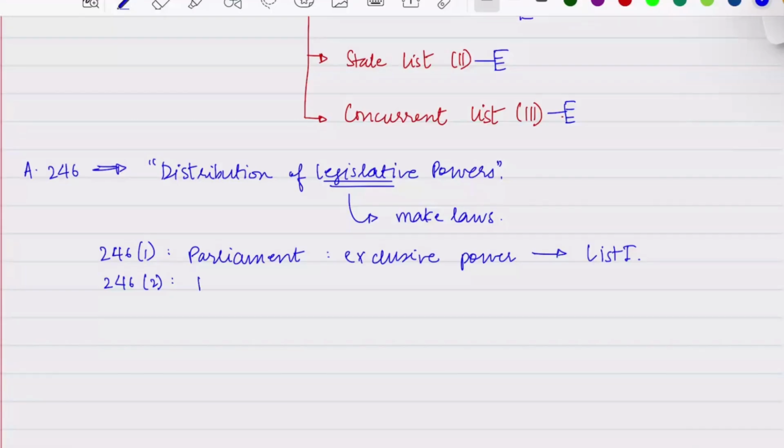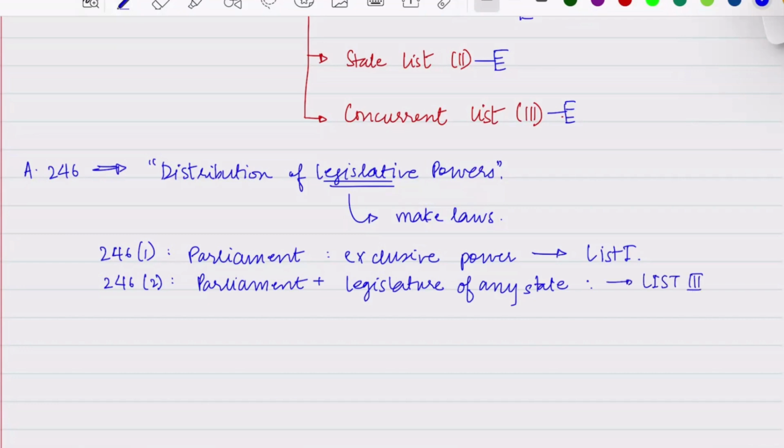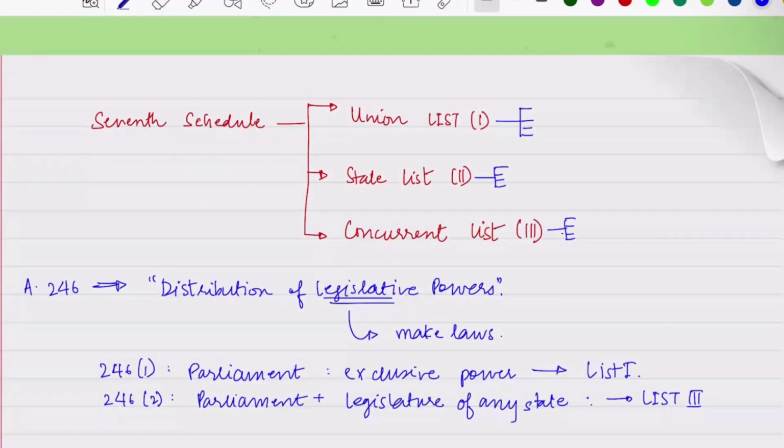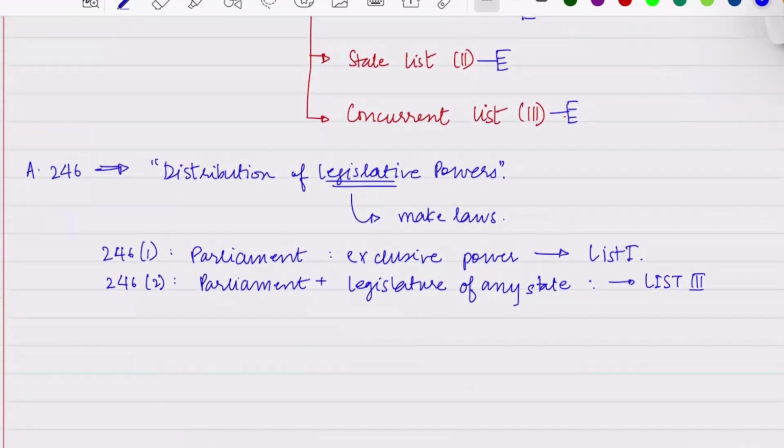Article 246(2) says that the parliament plus the legislature of any state have the power to make laws with respect to any matters enumerated in list 3, which is the concurrent list. Okay.